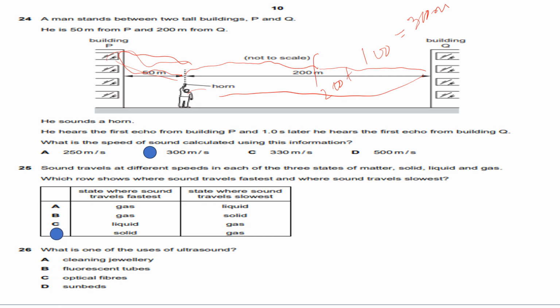What is one of the uses of ultrasound? So here, one: cleaning jewelry, fluorescent tubes, optical fibers, and sunbeds. Ultrasound